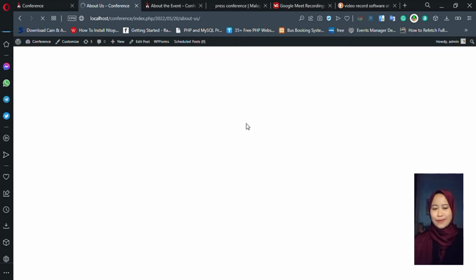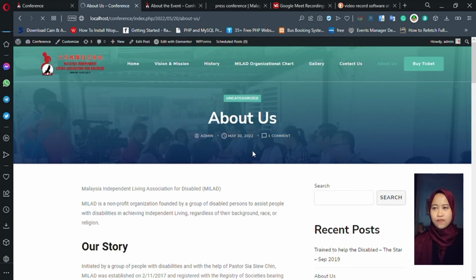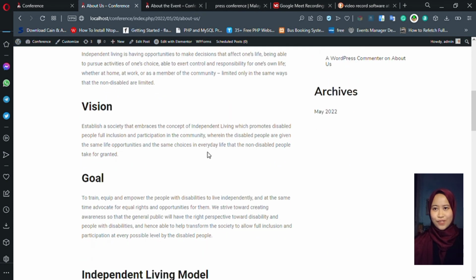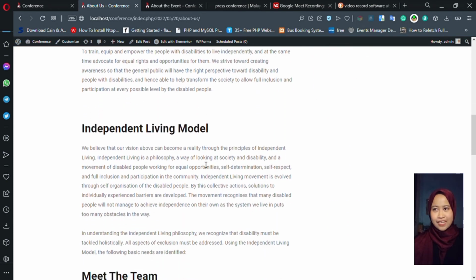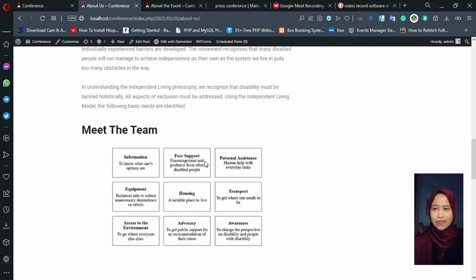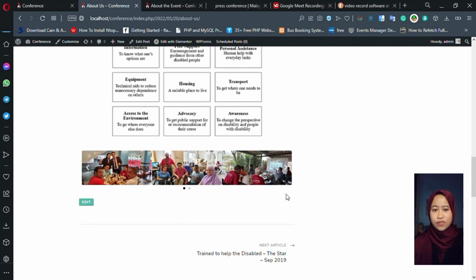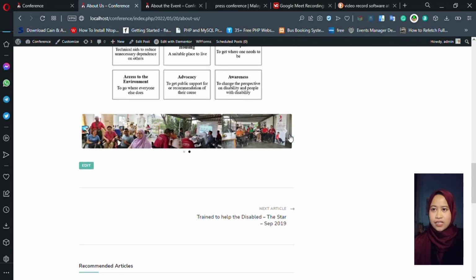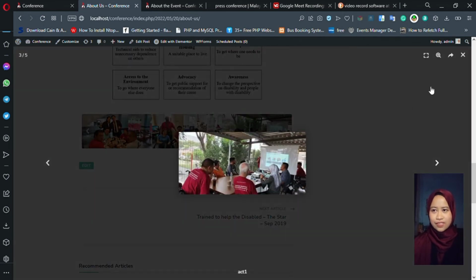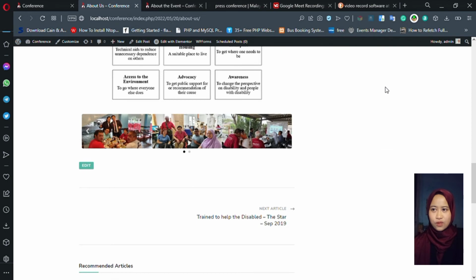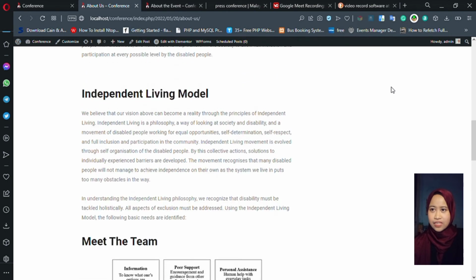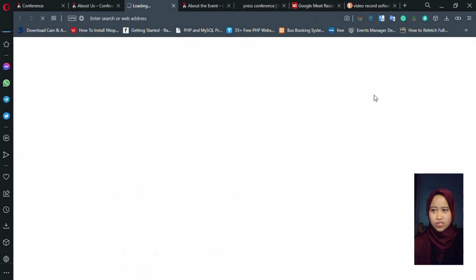Lastly, the About Us menu will provide the user with overall information about the association, with their story of establishment, vision, goals, and definition of the independent living model, with basic needs identified with teammate assistance in living, to the philosophy. There is also a slideshow of the activities that the association has held, provided on this page to attract users to the interesting activities held by this association.